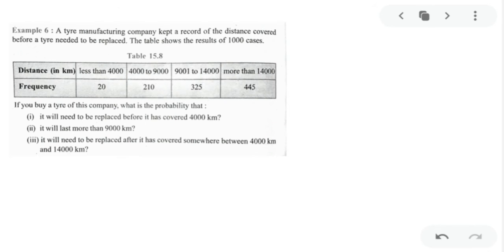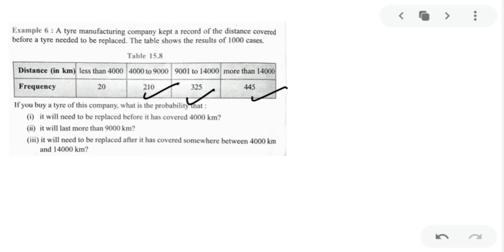My dear kids, your next is, a tire manufacturing company kept a record of distance covered before a tire needed to be replaced. The table shows the distance in kilometers and the frequency of the tire being replaced. If the distance is less than 4,000, the tire frequency to be replaced is 20 times. If it is 4,000 to 9,000 kilometers, the tire will be replaced for 210 times. If the kilometers are from 9,001 to 14,000, the tire has to be replaced for 325 times. And if it is more than 14,000, then the tire will be replaced for 445 times. Okay? So the table is clear.